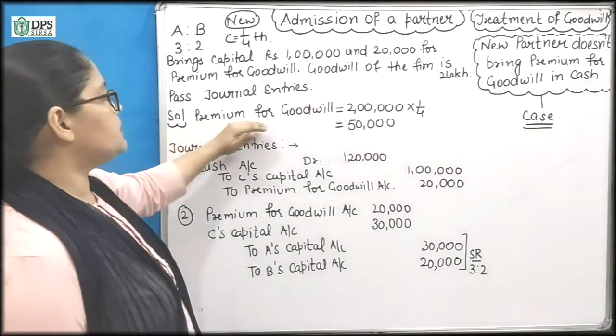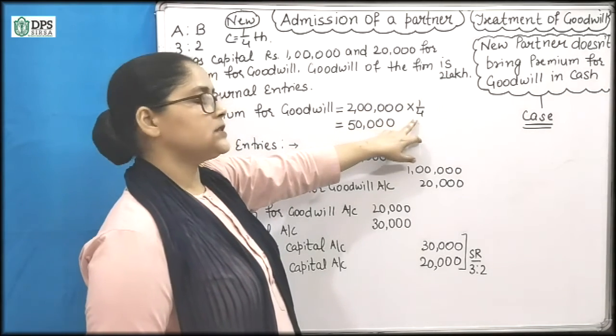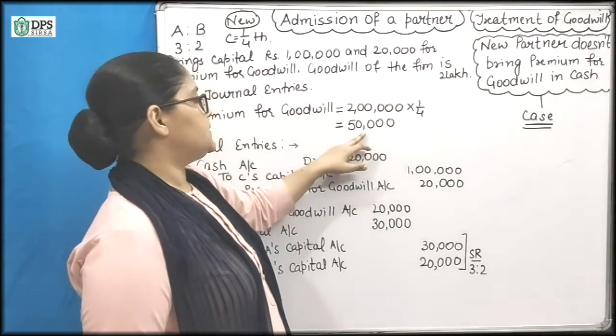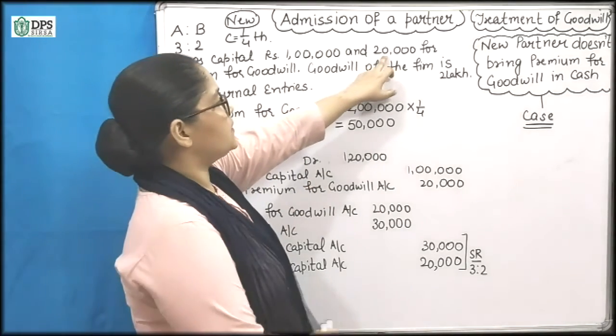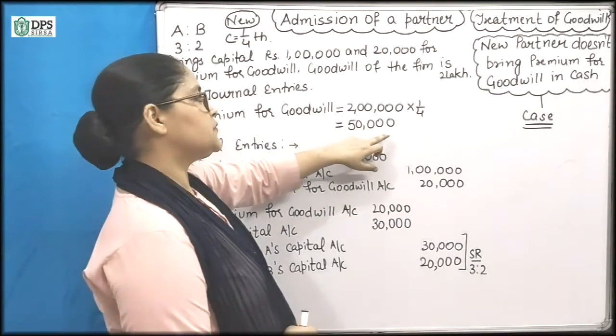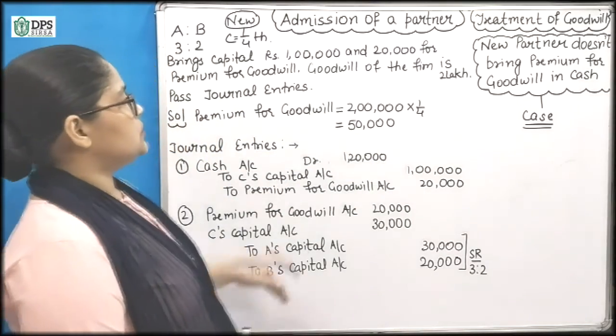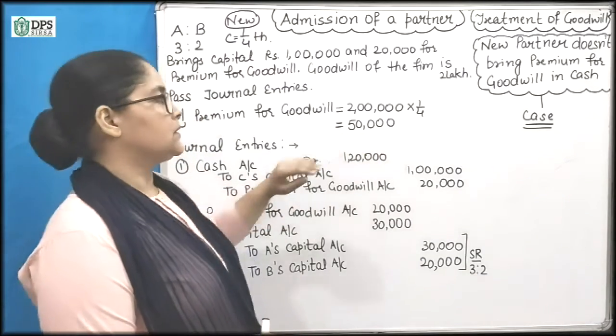So premium for goodwill is equal to 2 lakh multiplied by C's share, and it is 50,000. He is bringing 20,000 and his share is 50,000, so this is the case where he is bringing a partial amount of goodwill.